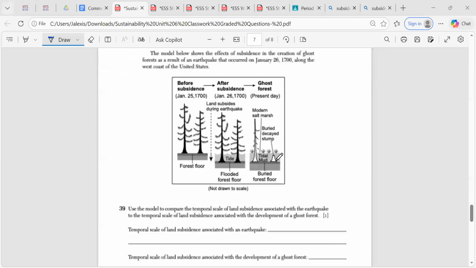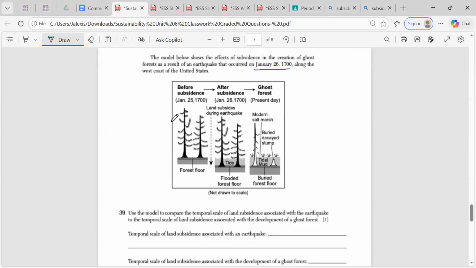So when I look at 39, it says the model below shows the effect of subsidence in the creation of ghost forests as a result of an earthquake that occurred on January 26, 1700, along the west coast of the United States. So it gives me the model of the forest before subsidence, and then an earthquake occurs on January 26th, and then it fast forwards to present day, where we have what's known as a ghost forest. So one of the first things that you do need to know is what is subsidence.